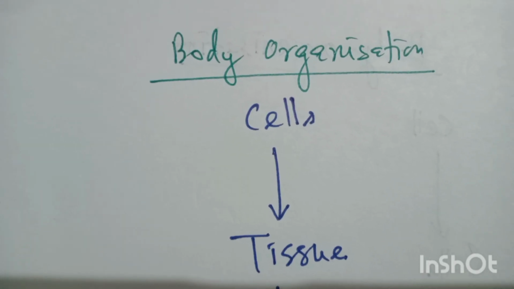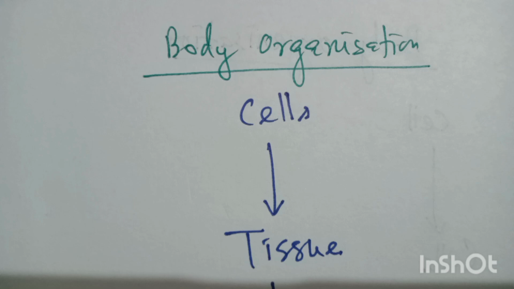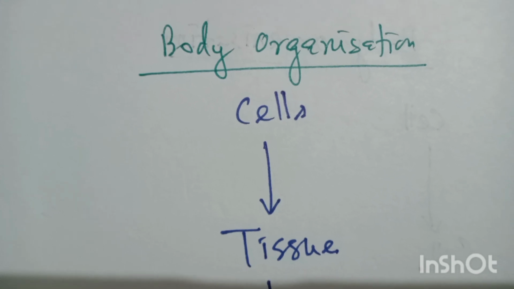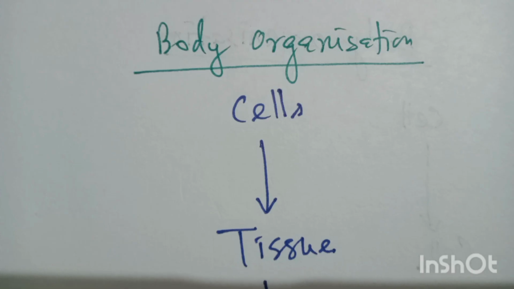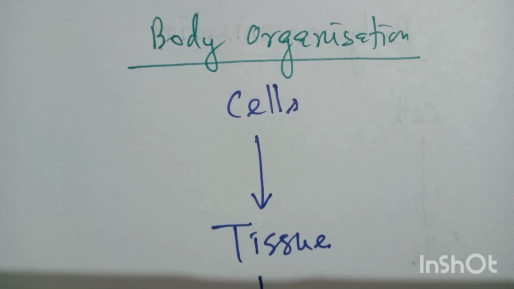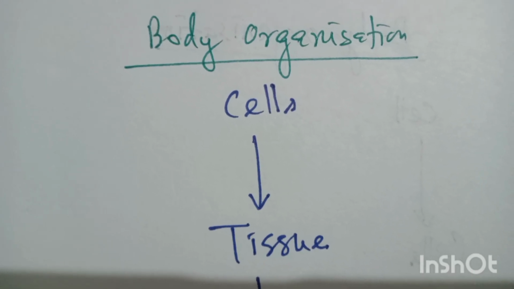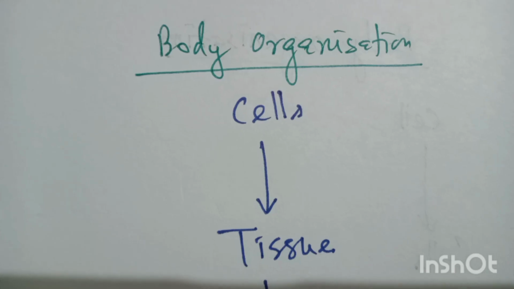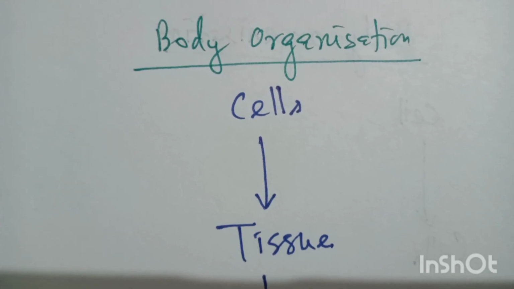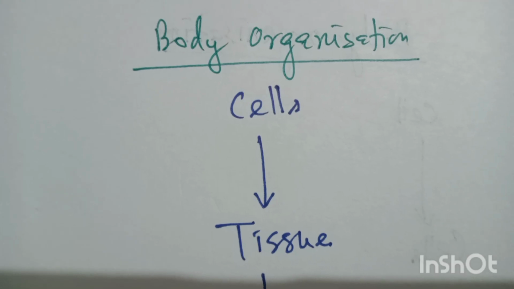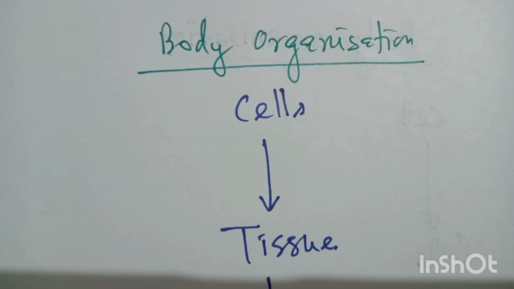So the body of an organism may be formed of a cell or cells. In case of multicellular organisms, the cells can together form another level of organization called a tissue. Means cells together come and perform a specific function, and this is called a tissue.